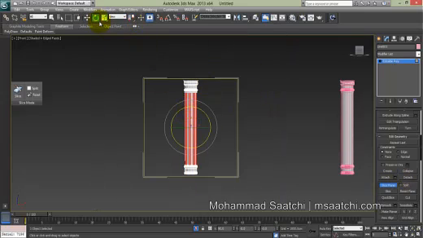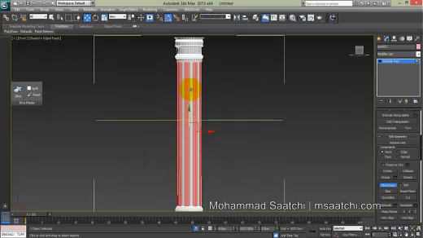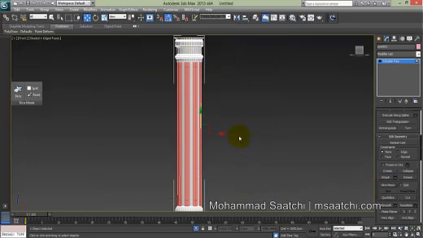This is my slice plane. Click on A or E button to select rotate, and click angle snap toggle to make it easy, and I rotate it 90 degrees and move it here, slice, and here, slice.